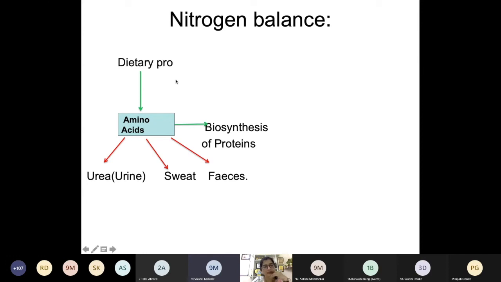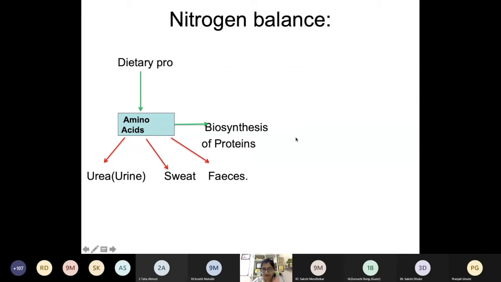Yes, balance between formation, or you can say this is the input, ingestion of nitrogen. So whatever nitrogen we eat, if this is equal to the nitrogen we waste, or the nitrogen which is getting excreted, when there is an equal amount of nitrogen ingested and an equal amount of nitrogen excreted, then we call it a nitrogen balance.